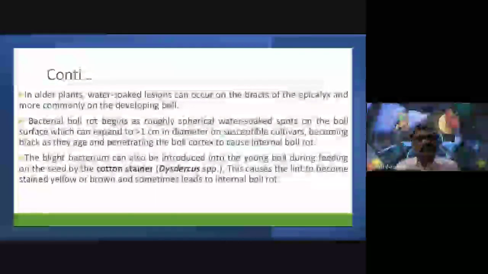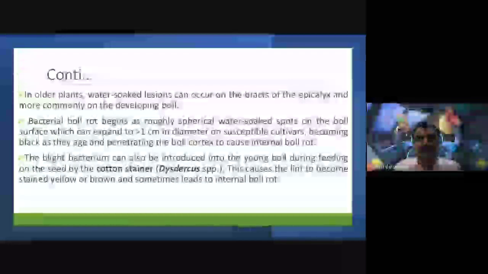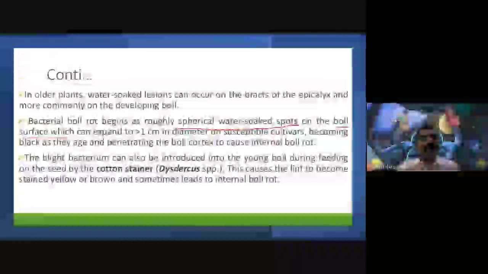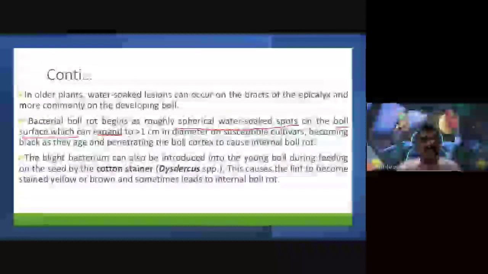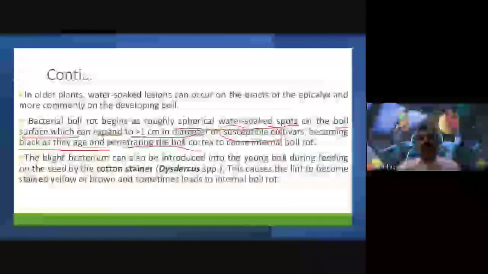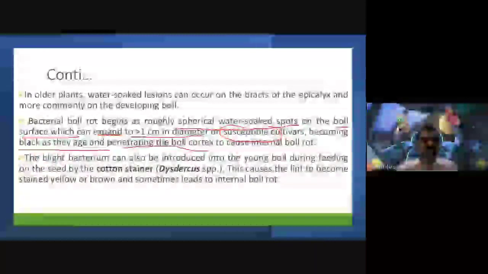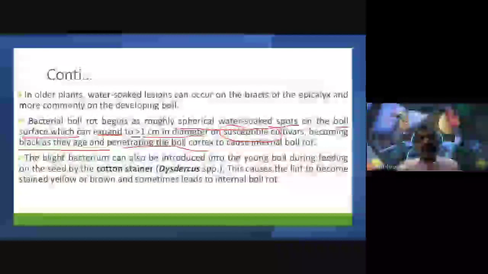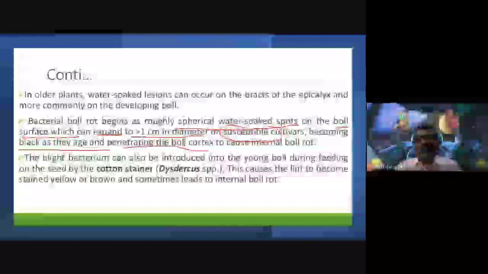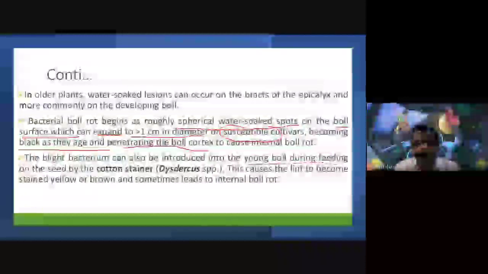Then bacterial boll rot begins as roughly spherical water-soaked spots on the boll surface, which can expand to more than 1 centimeter in diameter, and susceptible cultivars become black as they age, penetrating the boll cortex and causing internal boll rots. This blight bacterium can also be introduced into the young boll during feeding on the seed by the cotton strainer.